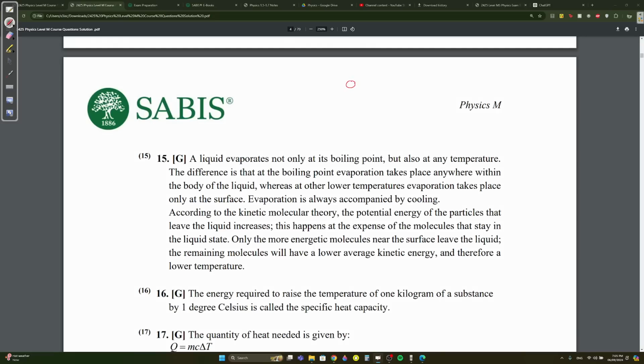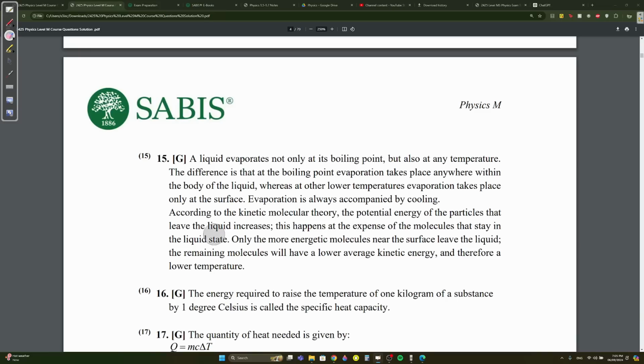You know that energy is always conserved. So it increased here, where did it take this energy from? It took the energy from the molecules that are still in this cup of water, that did not turn into gas, that are still liquid. So it stole the energy from there. Since you're losing energy, what happens? The temperature cools down. This is just to explain it. So that's what they meant.